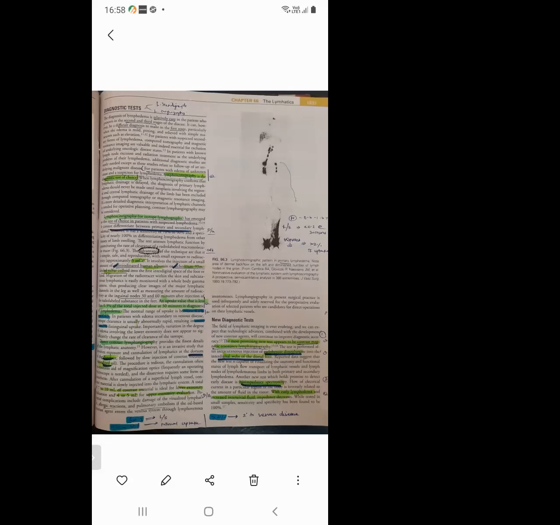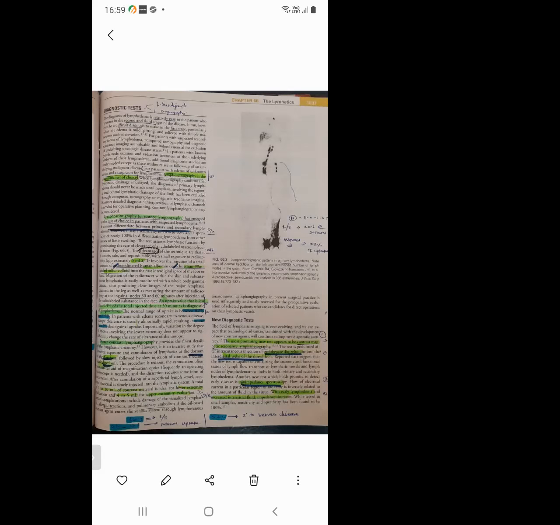These are the various points related to lymphoscintigraphy. Then we'll go to direct contrast lymphangiography. It gives the finest details of the lymphatic anatomy, but it is an invasive study. Here we inject the contrast in the dorsum of the forefoot, whereas in lymphoscintigraphy we inject the first interdigital space. The agent is ethiodized oil; ethiodized oil is the contrast medium we use here.